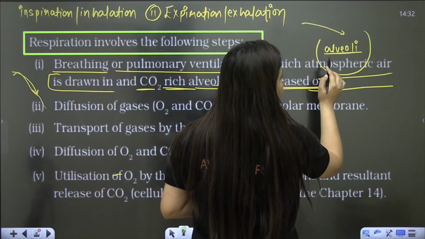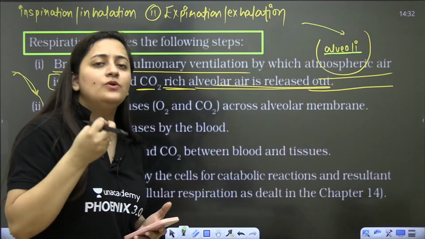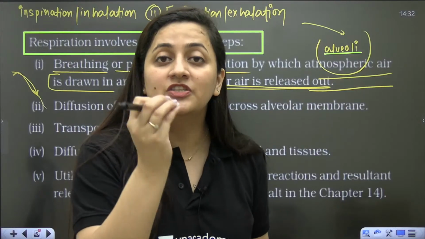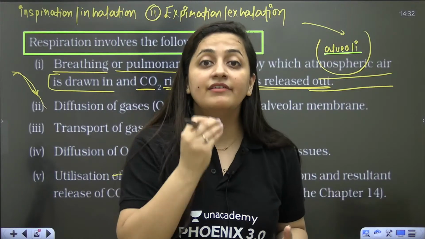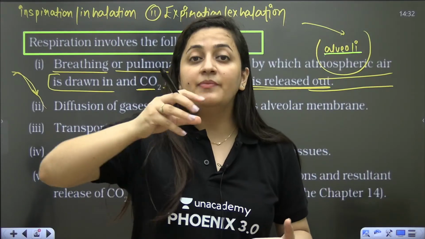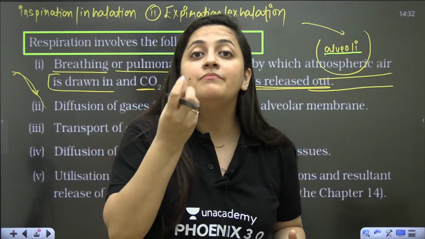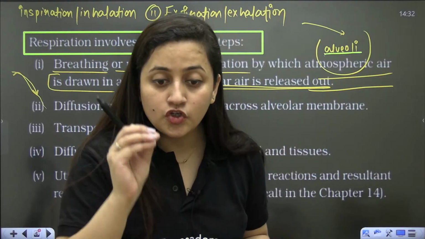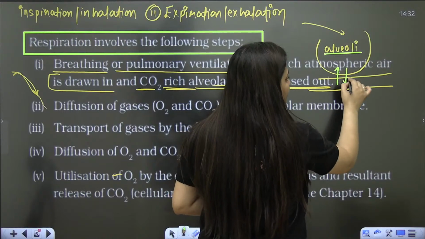So it is the alveoli which is the primary site for exchange of gases. And we know that when we talk about the respiratory membrane, the respiratory surface, that respiratory surface will be thin. It will be moist. It will be vascularized. It will have abundant blood supply. It will be permeable to gases. Or you can say that it should be. So alveoli are vascularized. They have abundant blood supply.